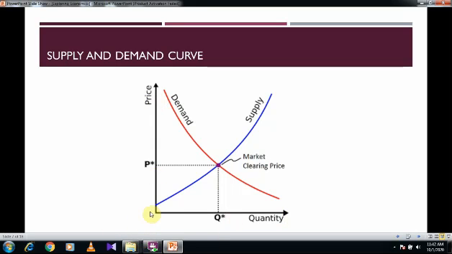As you can see in the supply curve, as the price increases, more quantity is being produced. If the price is high, I need to produce more because I want to sell more and I want to collect more profit. The demand curve is the total opposite. As the price decreases, more and more people start to buy.